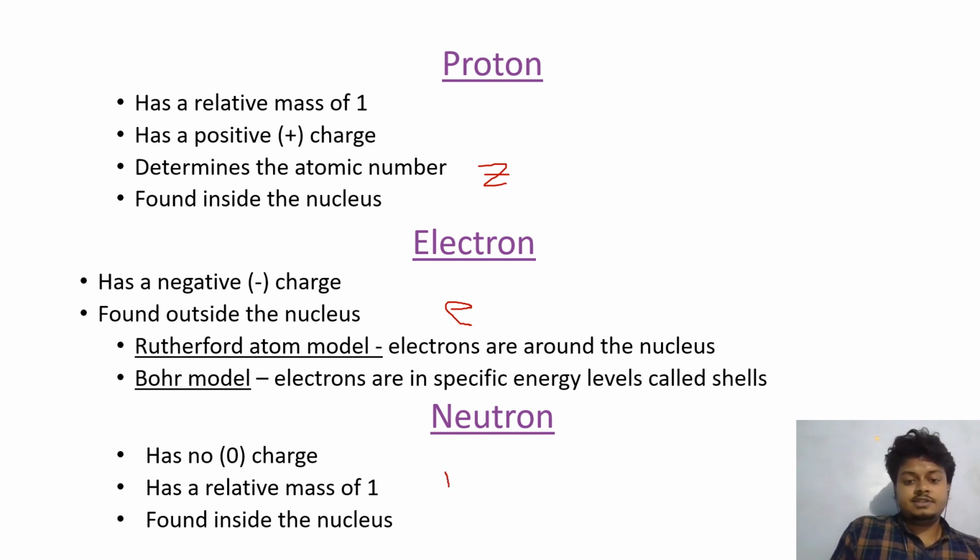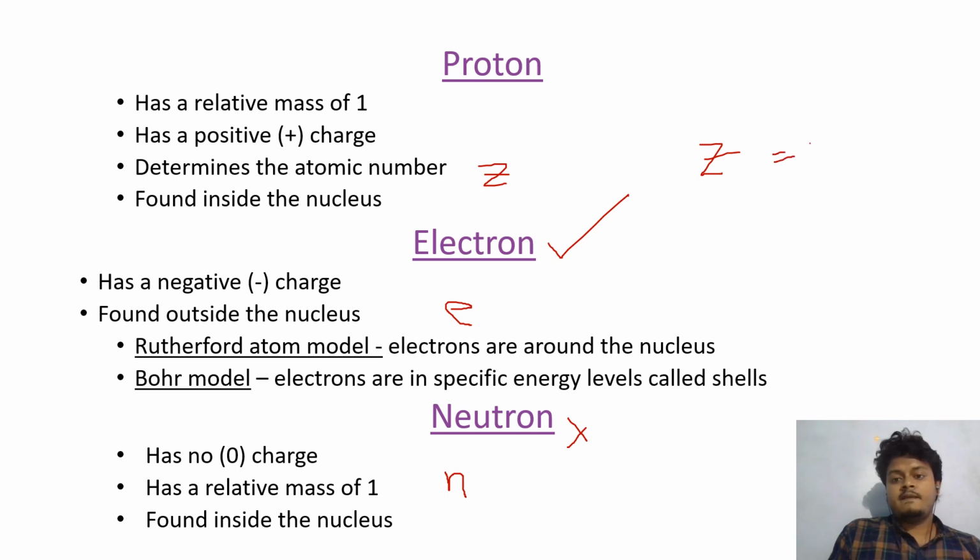Neutron is represented by N. Among proton, neutron, and electron, the electron is the lightest particle, and the neutron is the heaviest particle. And the charge of a proton and the charge of an electron are the same in magnitude for a neutral atom.